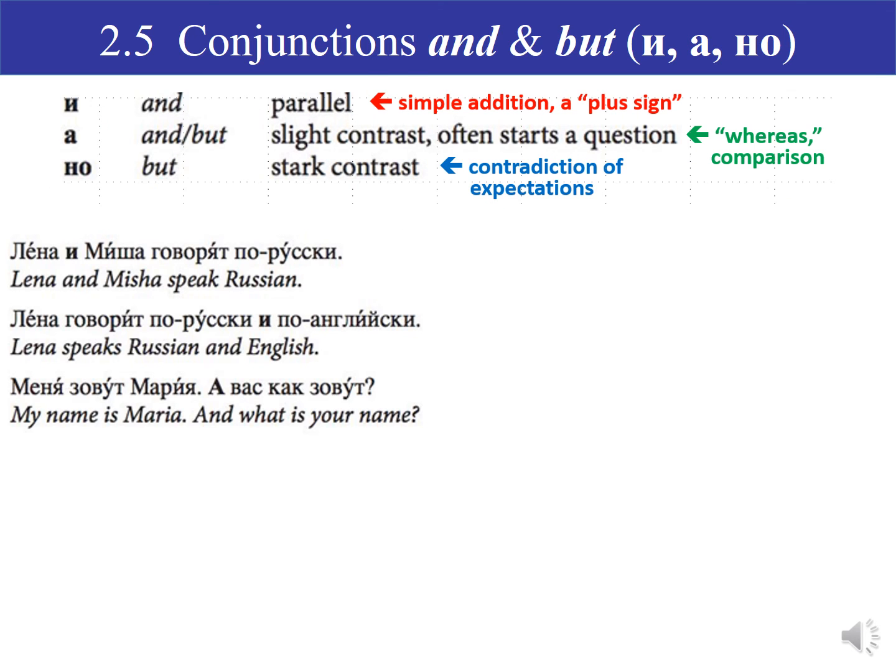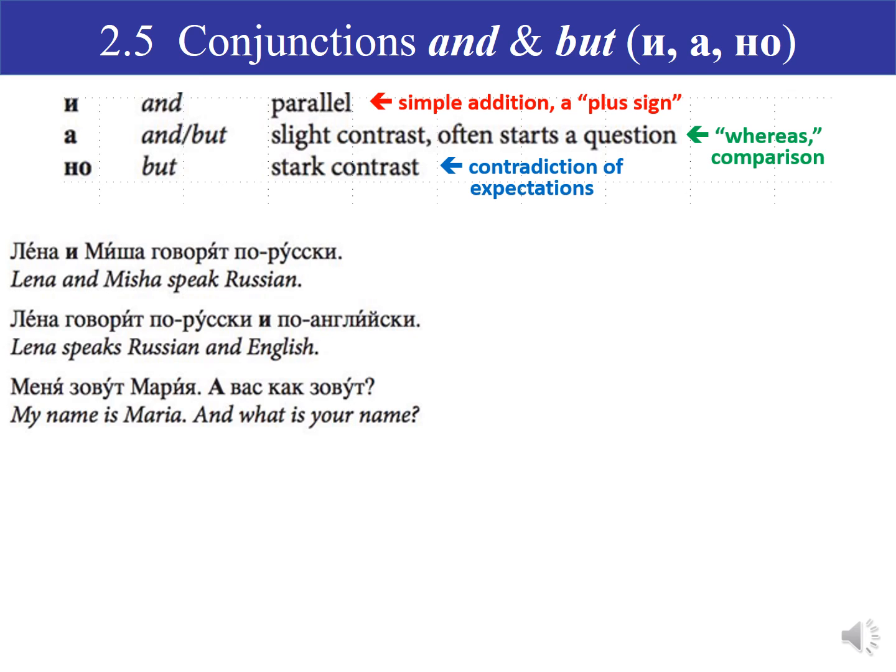Лена и Миша говорят по-русски. Lena and Misha both speak Russian. There's no difference here, there's no contrast, so we use и. Лена говорит по-русски и по-английски. Here we're just making a list of languages that Lena speaks. Again, there's no contrast. She speaks one language and the other language. So we use и, the simple and.